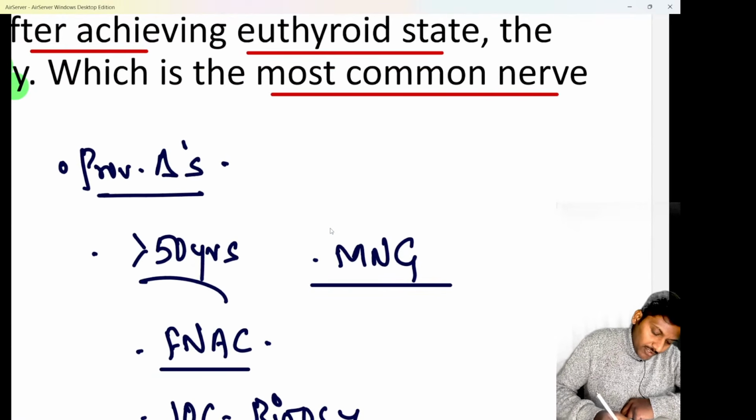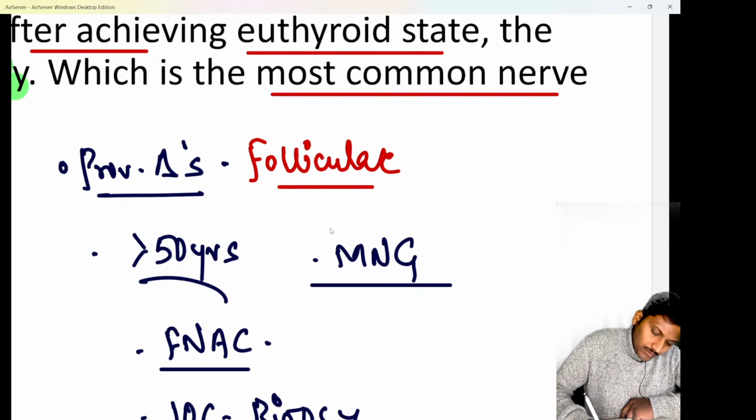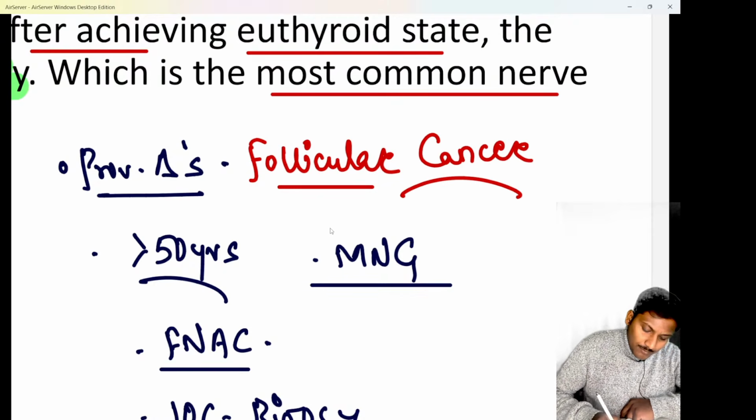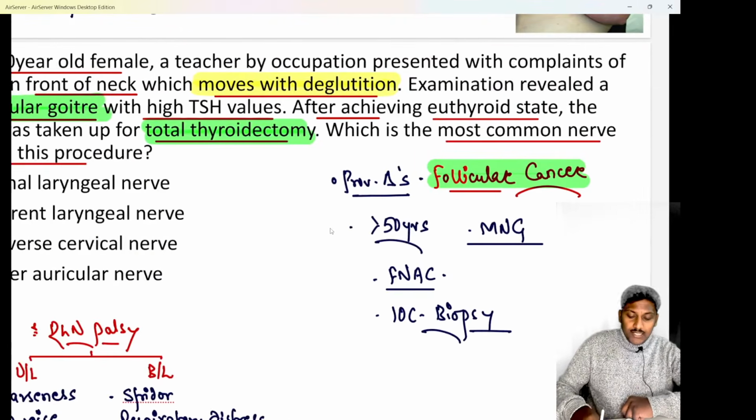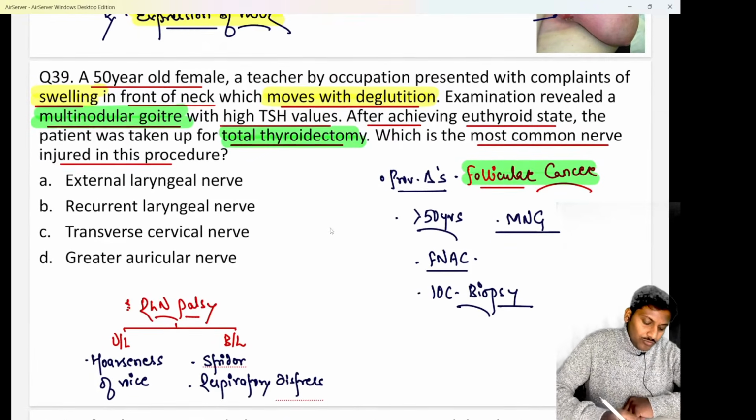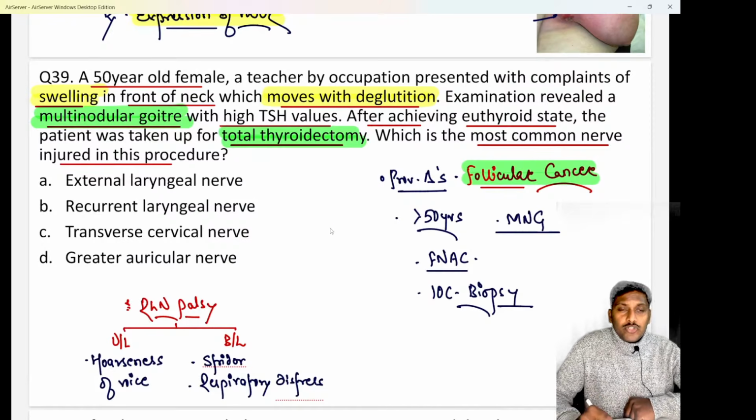It is more likely going to be a case of a follicular thyroid cancer, beta. Yesterday I've told you about papillary. We know that papillary thyroid cancer is the most common thyroid cancer, but it basically happens in young patients around 20 to 40 years of age. Secondly, it happens due to risk factors like radiation exposure, thyroglossal cyst, or Hashimoto's thyroiditis. Whereas follicular thyroid cancer happens in elderly patients more than 50 years of age.